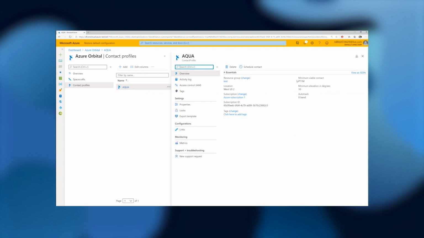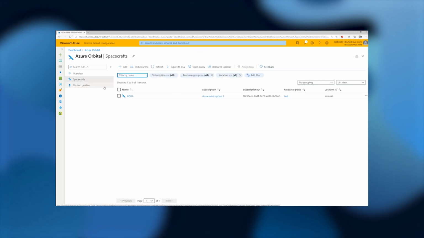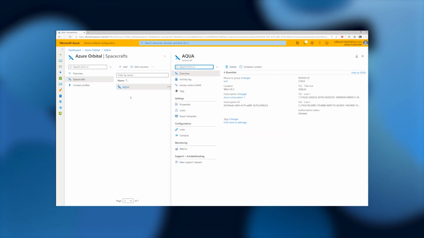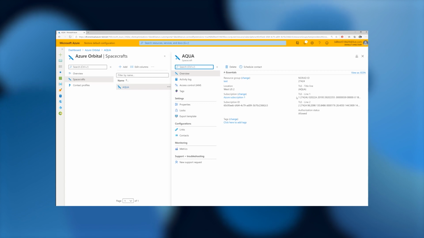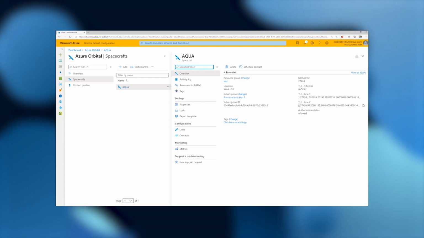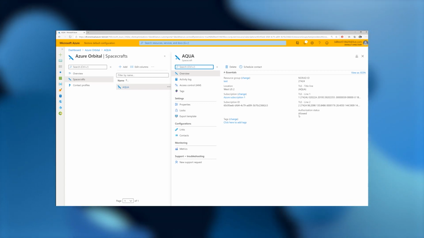Clicking on the contact profile, you can see the properties that go with it, such as minimum elevation, auto track, and minimum viable contact. Clicking on spacecrafts, you can look at the properties associated with your spacecrafts. In this case, Aqua, which has the NORAD ID of 27424, those TLEs that go with it, and it's authorized on the system, which means we're good to go and schedule this contact.